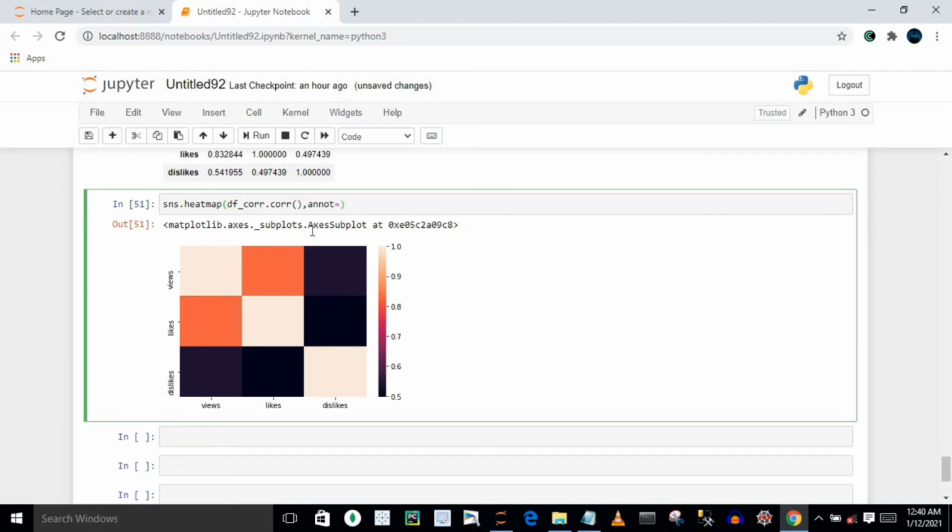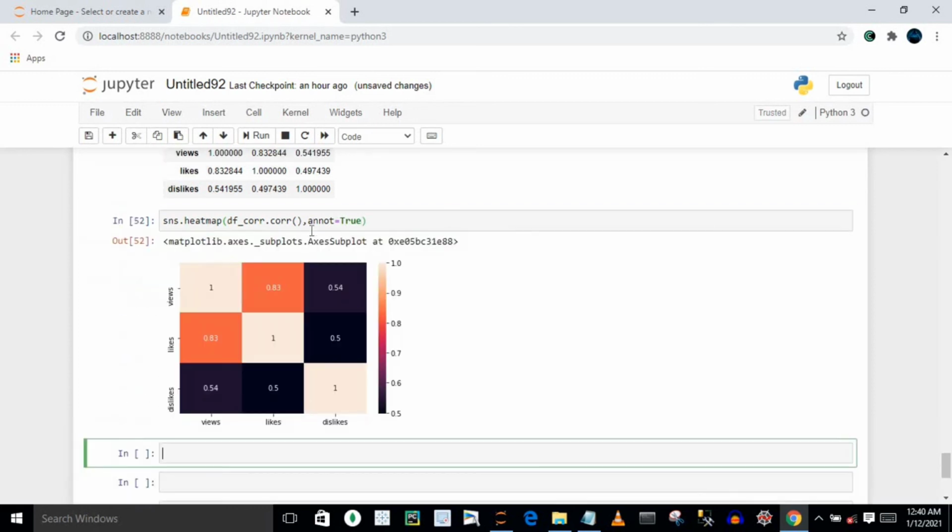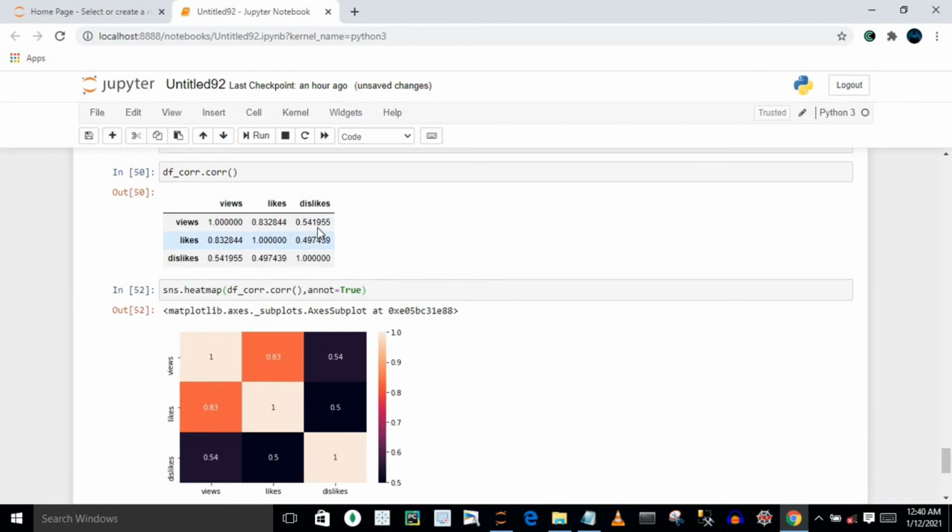So you can pass the annot parameter, and here I'm going to say annot equals true. So just execute it, and this is your beautiful heatmap for your data. You will see, and this is exactly colored by correlation. You will observe over here views and likes has the highest correlation, because likes versus likes and dislikes versus dislikes makes no sense at all.